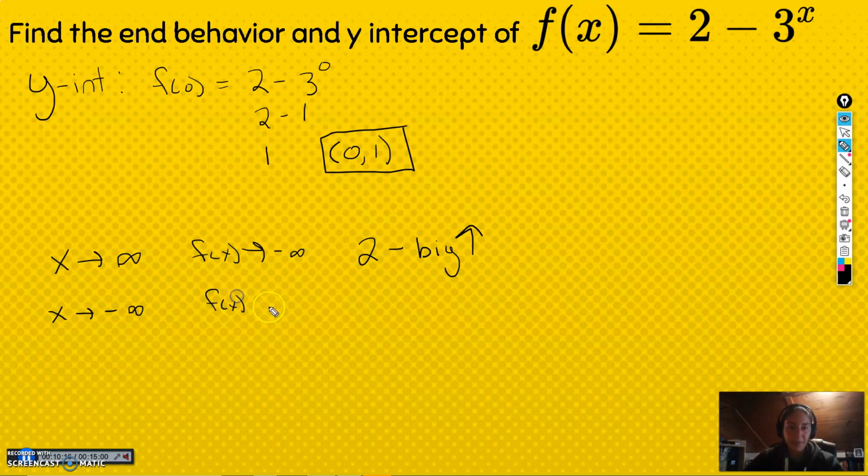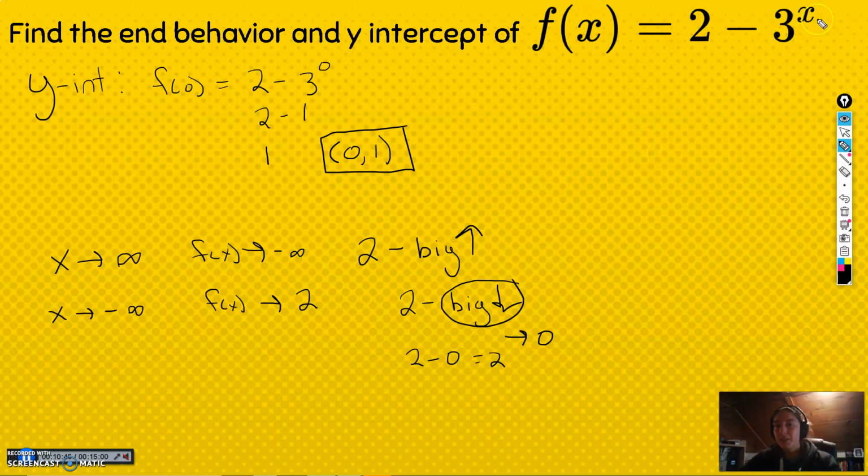Big numbers get bigger if they go to positive infinity, and big numbers get smaller if they go to negative infinity. So this piece here is going to go to 0, so 2 minus 0 is essentially what we would have. That's going to equal 2.